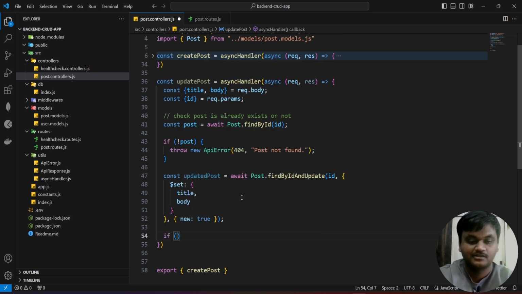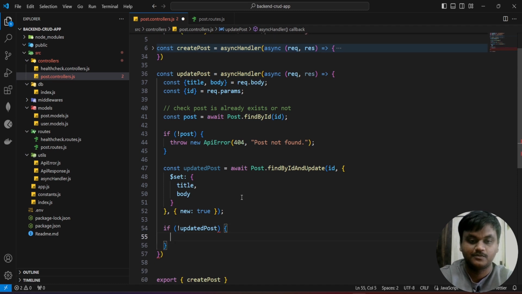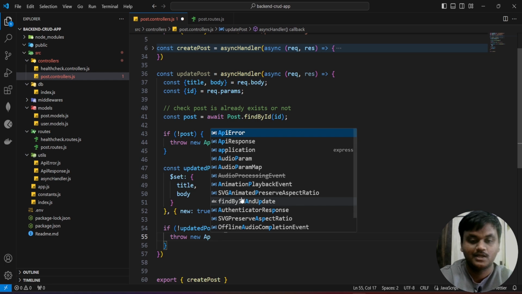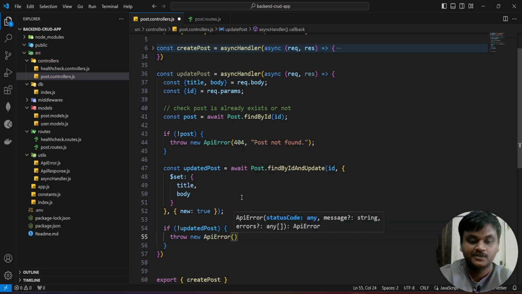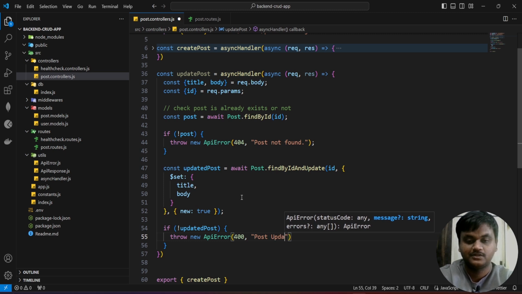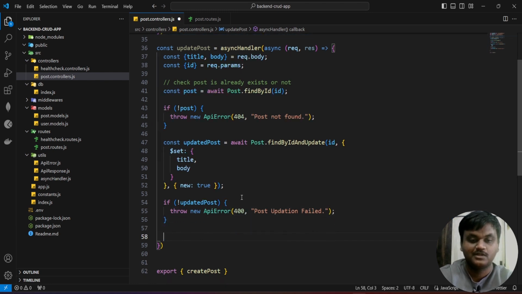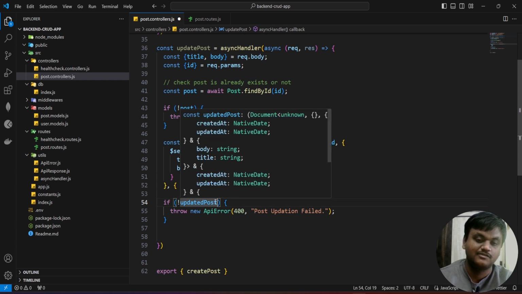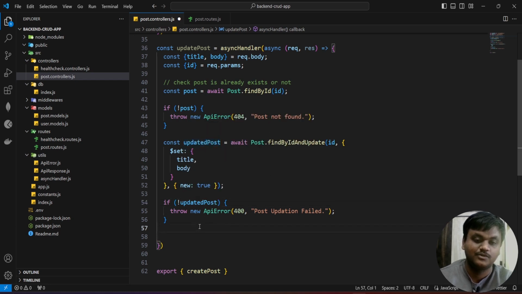We are going to check this updated post. If not updatedPost, we are going to throw new ApiError, 400, post updation failed. If it does not throw an error, and it gives some post object instead of null, we are going to proceed with that.